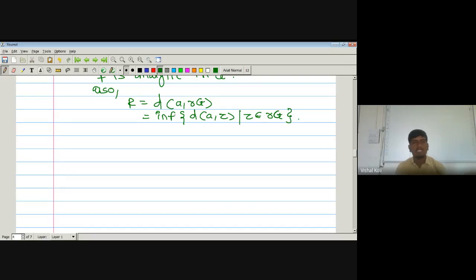As it is a distance, it must be the infimum, that is, the shortest distance from a to any point of our boundary. So it can be written as the infimum of the distance from a to z, which is the modulus of z minus a, where z belongs to the boundary of the set G.